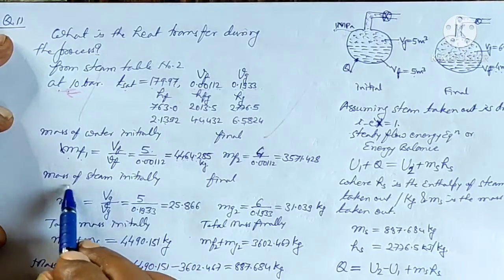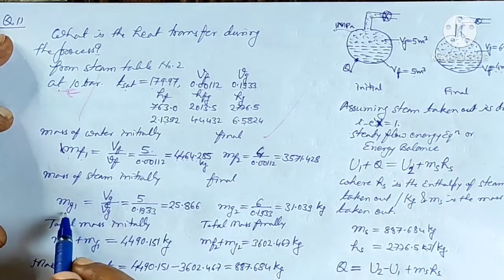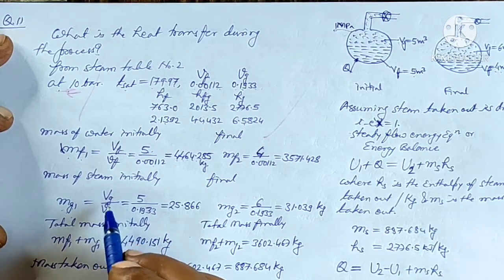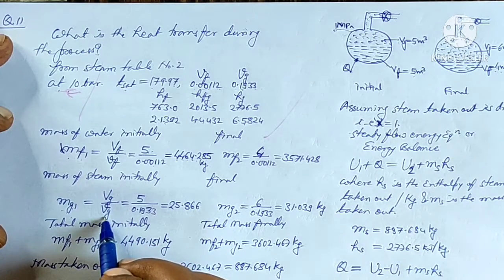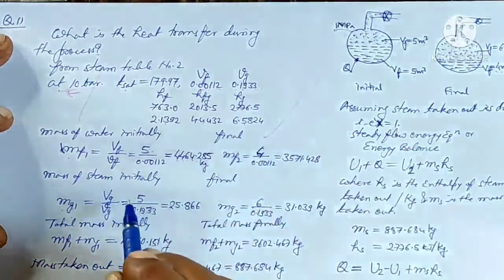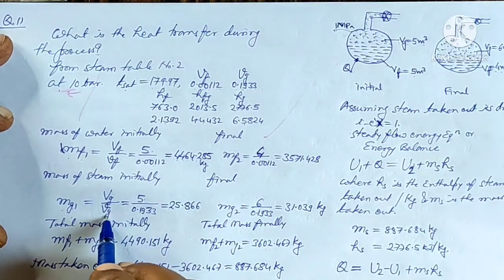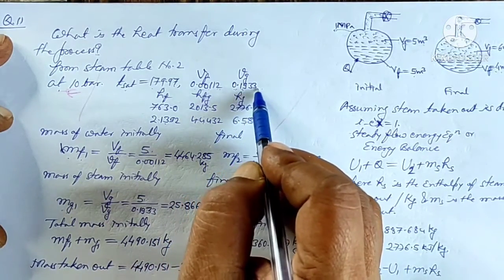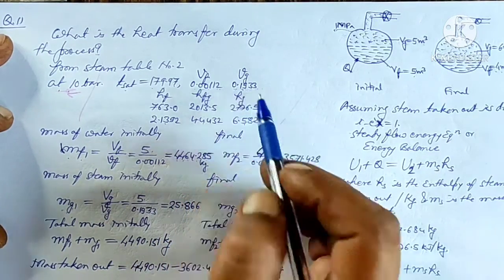Similarly, the mass of the steam initially, mg1, will be equal to the total volume of the steam divided by the specific volume of the steam. The total volume of the steam initially is 5 meter cube divided by the specific volume 0.1933 meter cube per kg.